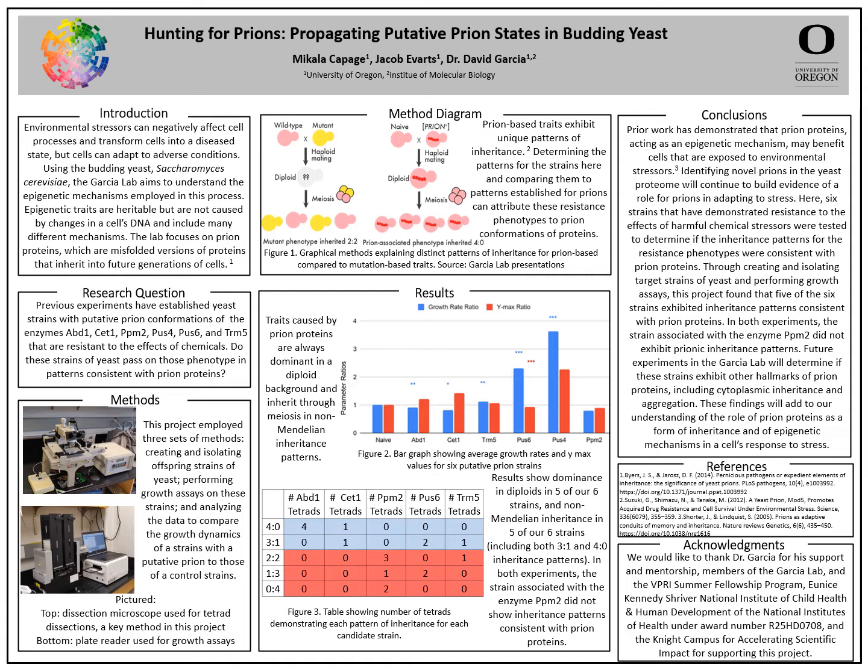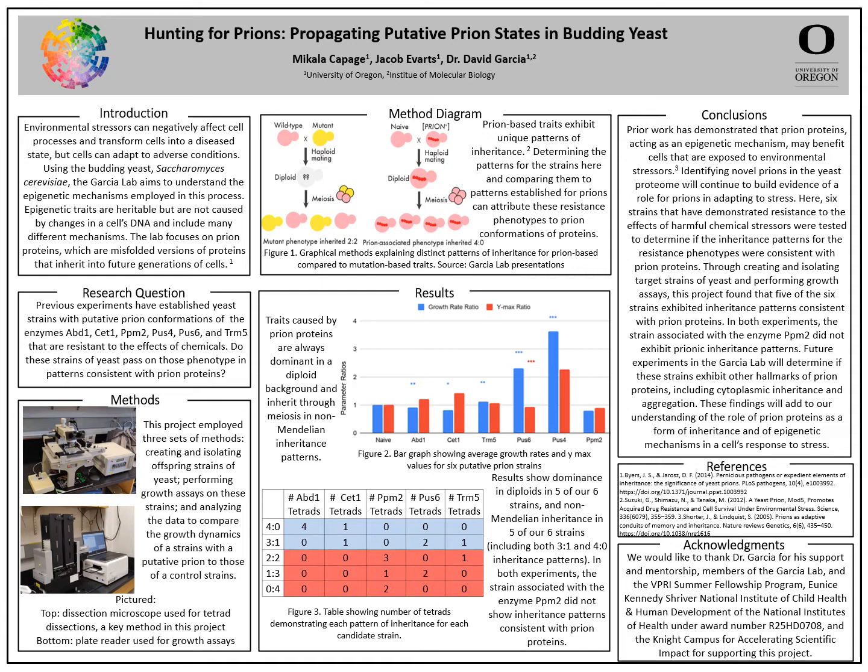Prions and the traits they cause inherit in unique patterns distinct from traits caused by genetic mutations. Namely, prions always inherit into a diploid cell and, through meiosis, in 4:0 or 3:1 inheritance patterns. This is known as non-Mendelian inheritance. These unique inheritance patterns are due to the fact that prions are proteins that exist in the cytoplasm, generally, and are thus considered cytoplasmic elements. The unique patterns make it easy to screen for the presence of prions by testing the diploid dominance and inheritance.